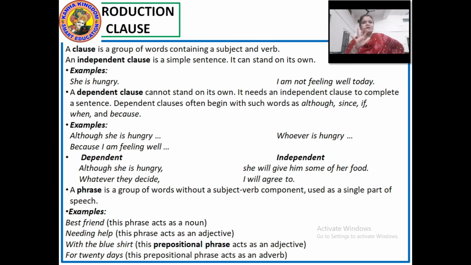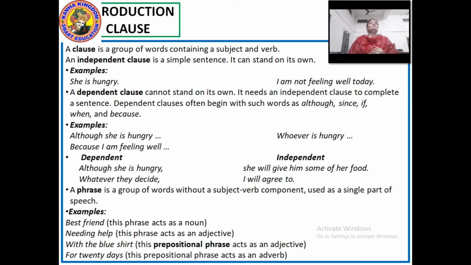Independent clause does not depend on any other part of the sentence. It stands on its own. Like, she is hungry. I am not feeling well today. Such kind of sentences. Now read this sentence. She is hungry. We understand it on its own. That is a subject, she, and that is a verb, hungry.